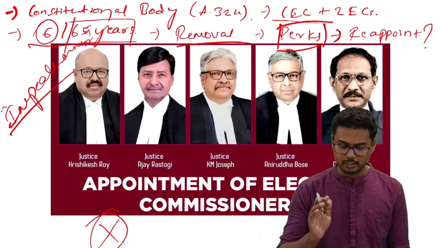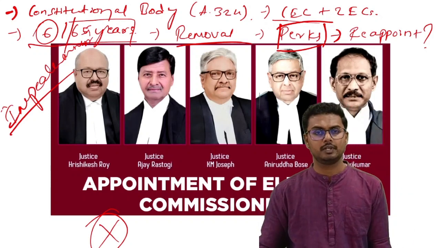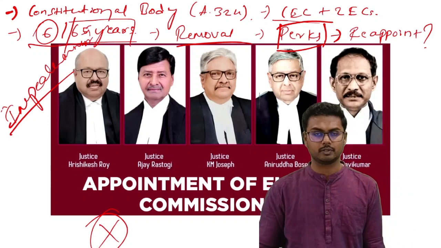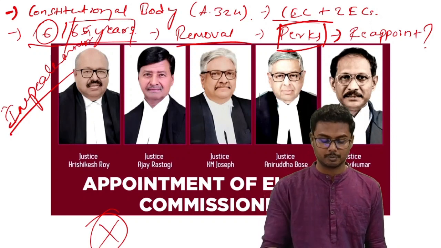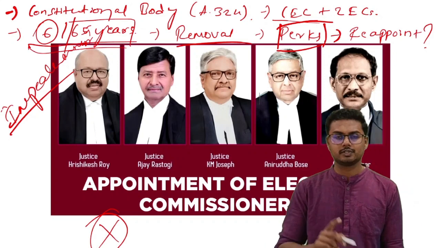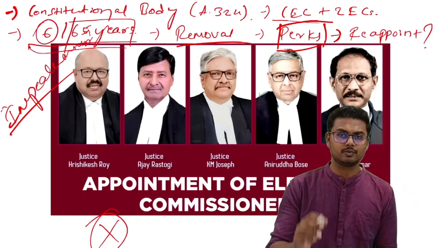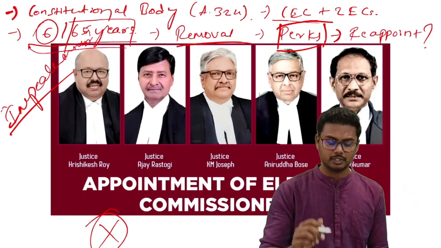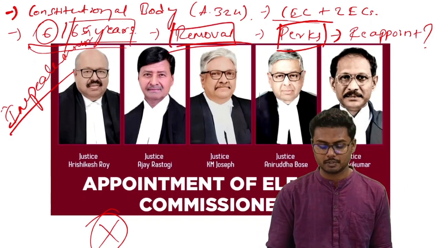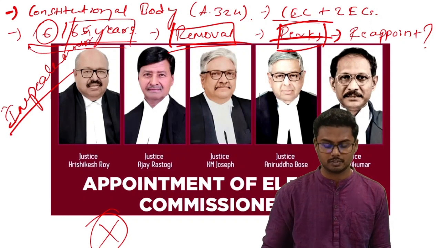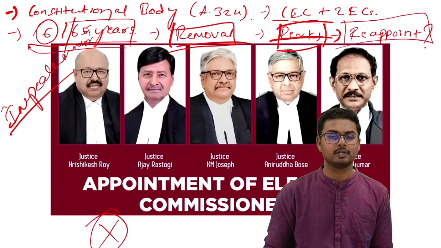Alright. So, Election Commission of India is a constitutional body established under Article 324 of the Indian Constitution. It is a multi-membered body consisting of 1 Chief Election Commissioner and 2 election commissioners, and the age limit is 6 years or 65 years, which means they can serve for a term of 6 years or up to the age of 65 years, whichever is earlier. They can be removed only through impeachment, and the perks are equivalent to that of Supreme Court judges of India, and they cannot be reappointed.